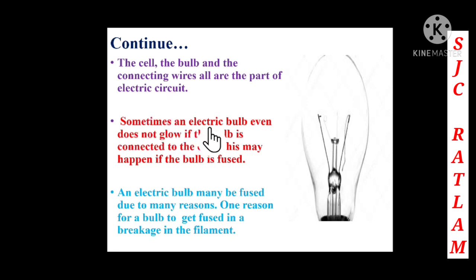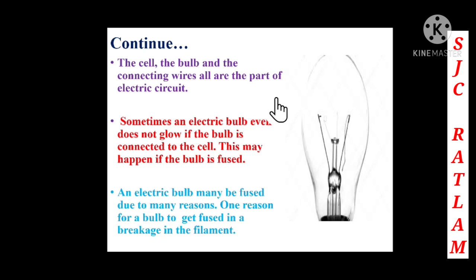Sometimes the electric bulb does not glow even if it is connected to the cell. This may happen if the bulb is fused. Now you can see, sometimes why does the bulb not glow? It does not glow because the bulb is fused. The wire connections are all correct, so why is it not glowing? It is not glowing because the bulb is fused.